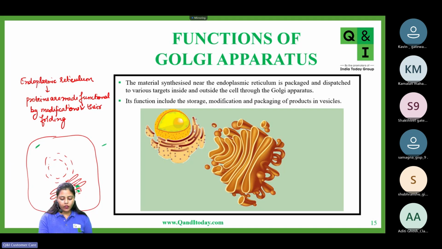Now, where will this vesicle go? This vesicle will go to the Golgi apparatus. It will fuse with the Golgi apparatus and release its protein inside.